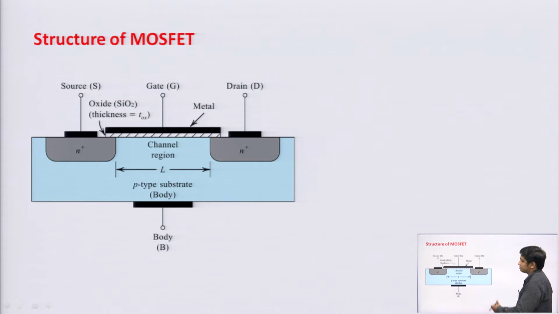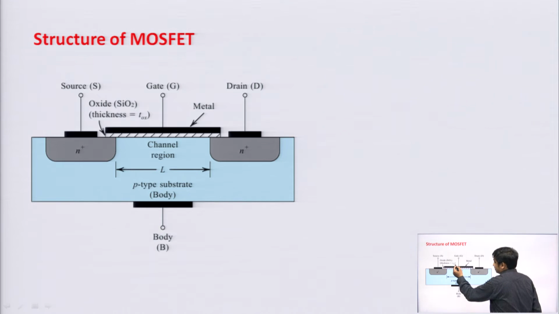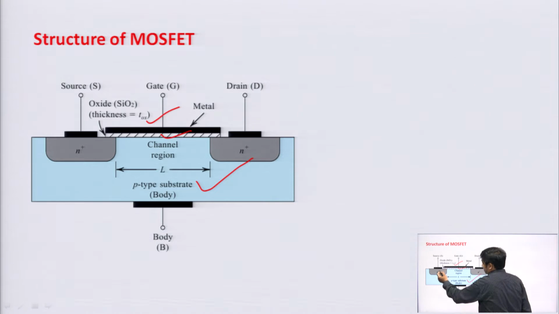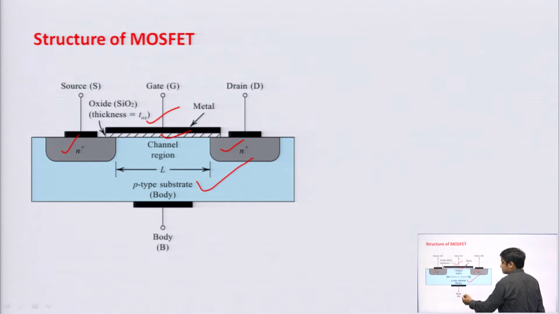Structure of MOSFET. You can see that because of this structure, it is called MOSFET, metal oxide semiconductor. There is a metal, there is an oxide layer, there is a semiconductor. That is why it is called metal oxide semiconductor field effect transistor. And your source and drain are heavily doped, that is N plus. This is the structure of NMOS.